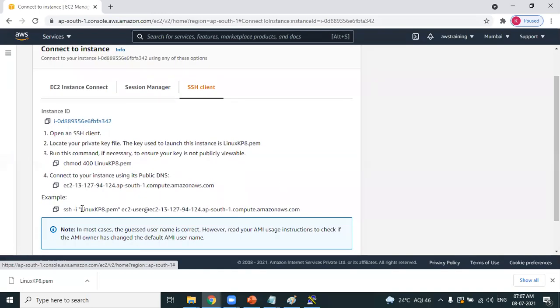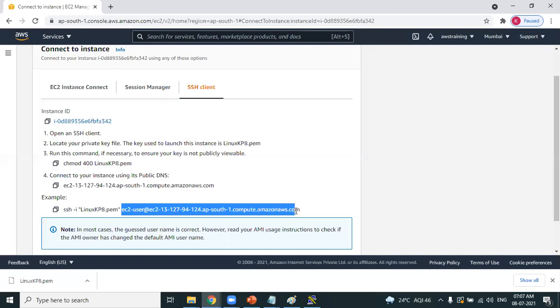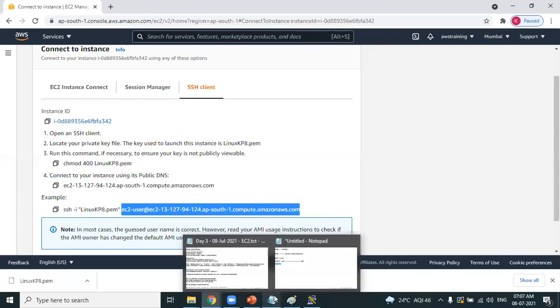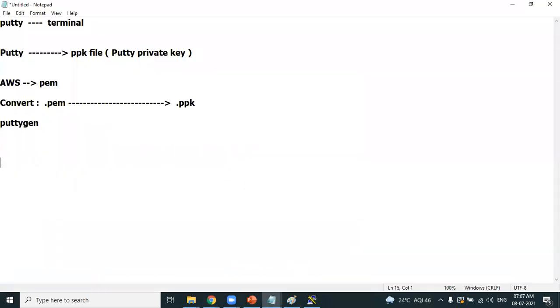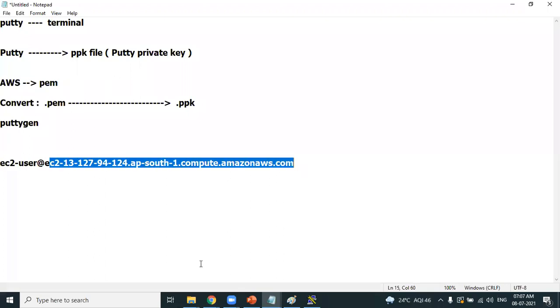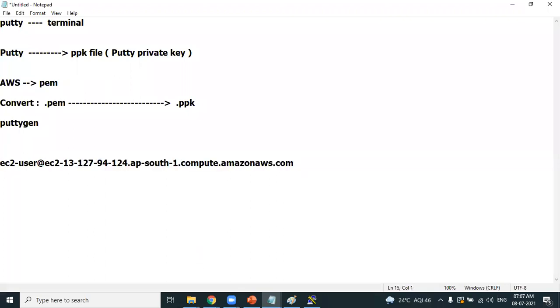Look, this is the SSH command. Don't pick up the complete SSH command. Just pick up username @ DNS name, this particular part. I'm showing you: just pick up this part, ec2-user @ the DNS name. This is what you need to mention in the host name. This should be the host name.